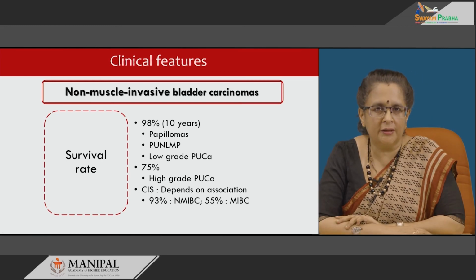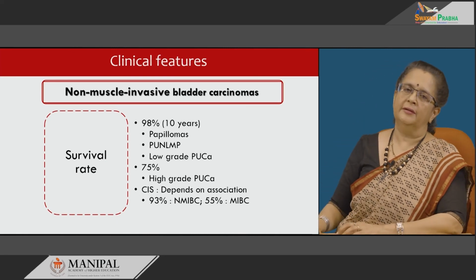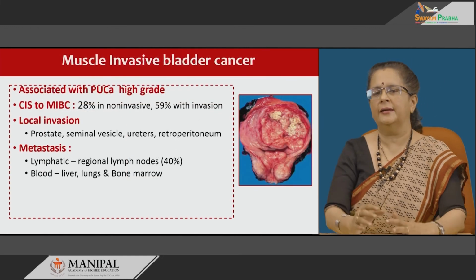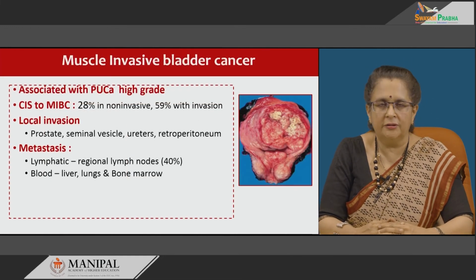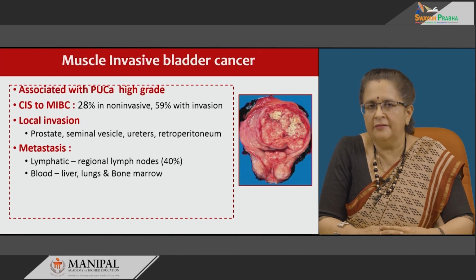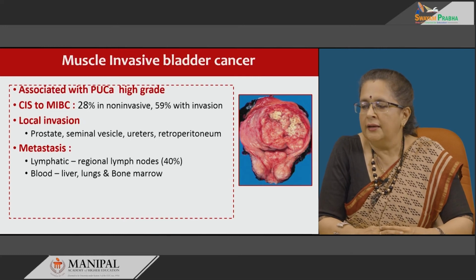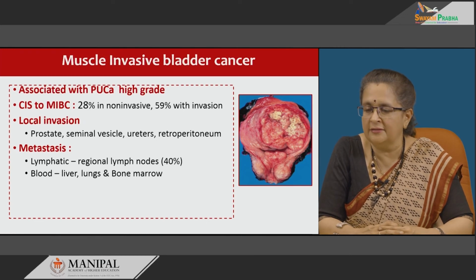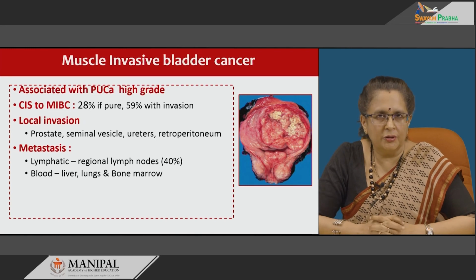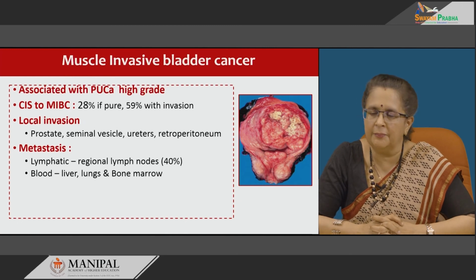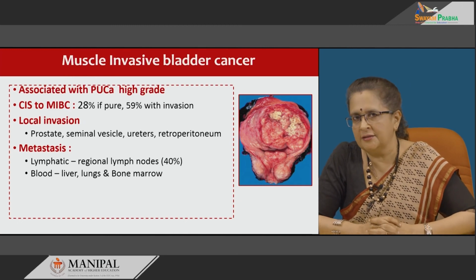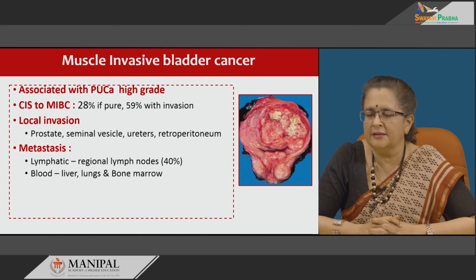So, with this we move on to the next type of bladder carcinoma, that is, muscle invasive bladder carcinoma. Muscle invasive bladder cancer is mostly associated with high grade papillary urothelial carcinoma. So much so that whenever we see high grade papillary urothelial carcinoma, we always inform the clinician that this is a high grade tumor, so further biopsies may be required to check for muscle invasion. Carcinoma in situ progression to muscle invasive bladder cancer depends on whether it is pure, in which case only 28% of them will progress, whereas 59% of them progress if associated with adjacent muscle invasive carcinoma.